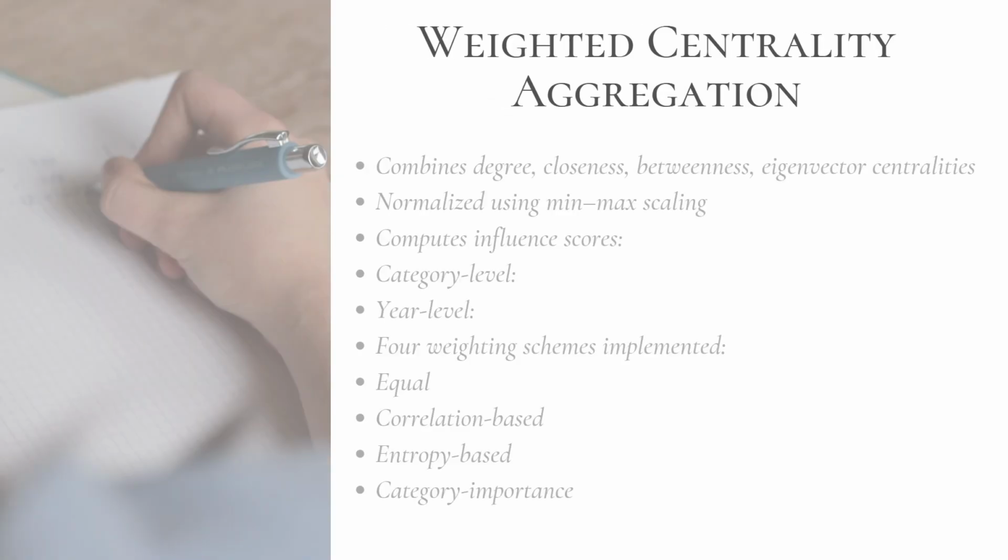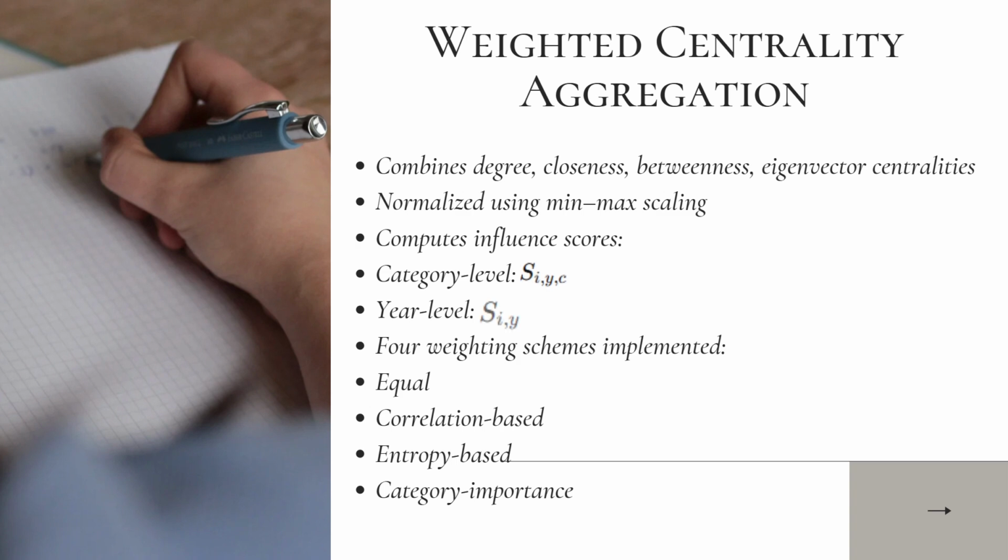This section brings together the four centrality measures computed earlier: degree, closeness, betweenness, and eigenvector. After applying min-max normalization, these measures are combined to compute influence scores at both the category level and overall yearly level. To understand how different assumptions change the rankings, four weighting schemes were implemented: equal weighting, correlation based, entropy based, and category importance weighting.